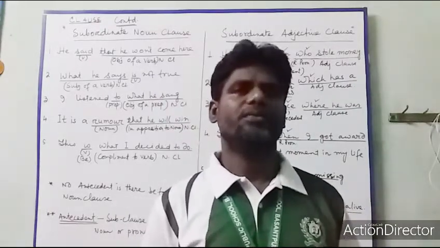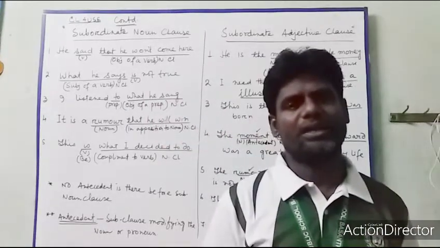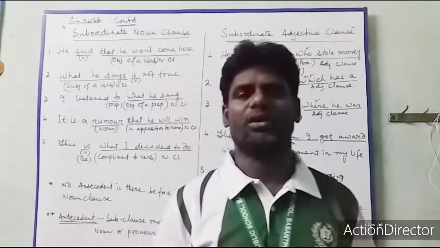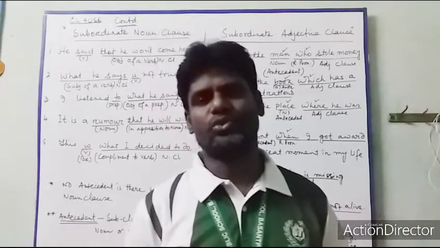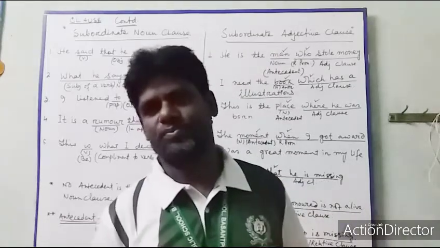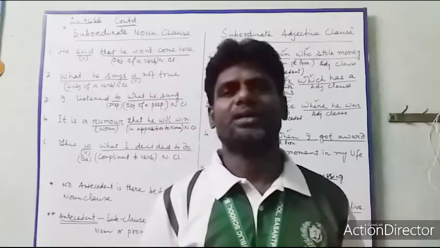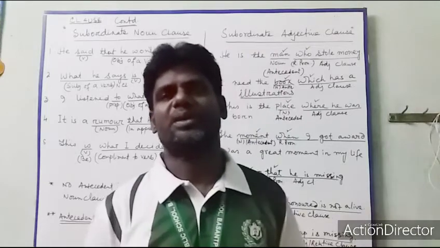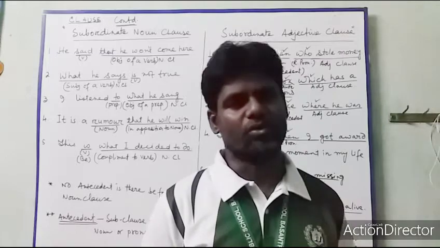If the subclause is the subject of a verb, then it must be a noun clause. If the subordinate clause is the object of a verb, it must also be a noun clause. So these are the two conditions of noun clause. And the third one is what? A noun clause may be a subclause after a preposition. That means if the subclause is the object of a preposition, that must also be a noun clause.